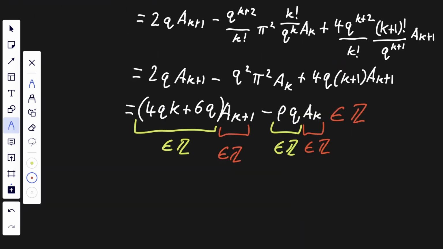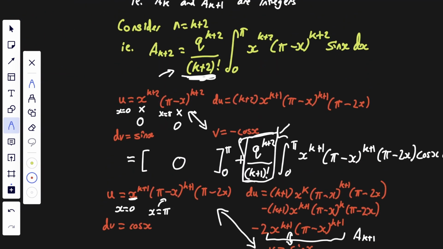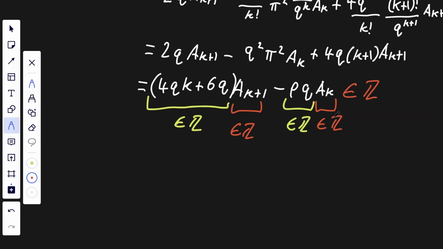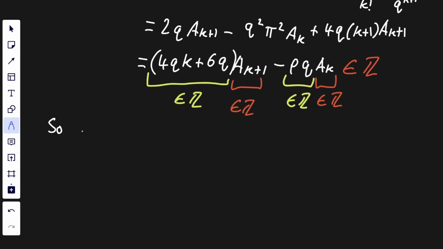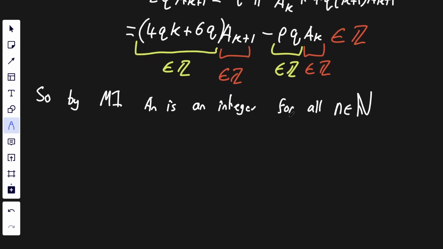We've found that ak plus 2 is simply an integer times an integer minus an integer times an integer. So it itself is an integer. So by mathematical induction, an is an integer for all n. Really, we're talking about the natural numbers, positive n. We haven't considered negative n.